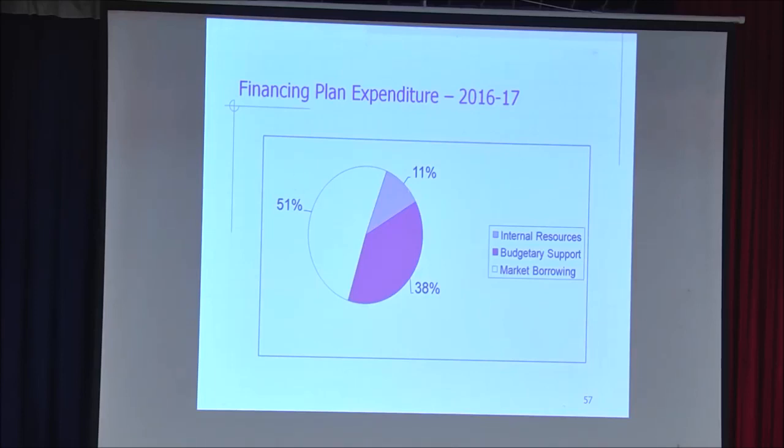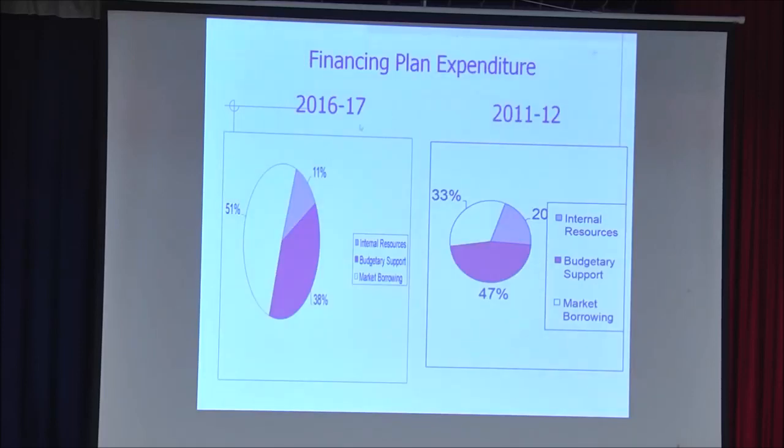This is how we get our amount for expenditure. One is from internal resources, one is budgetary support, and one is market borrowings. Earlier, in 2011, our internal resources were 20%, budgetary support was 47%, whereas market borrowing was 33%.